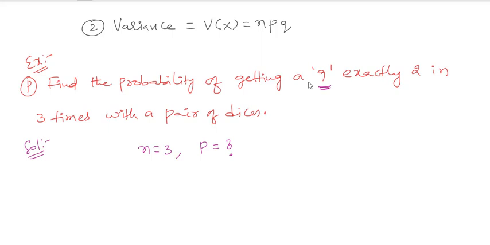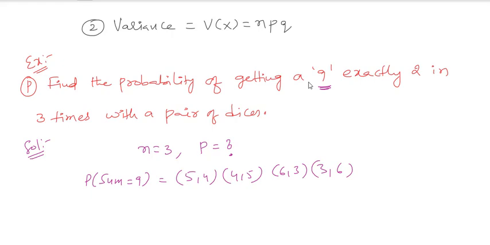If I throw the dice, the sample space is 36, that is 6 square. But what they are asking is the sum equal to 9. What are the possible cases? 5,4 and 4,5, then 6,3 and 3,6. These are the possible cases. So the p value will be 4 divided by 36, which is 1 by 9.